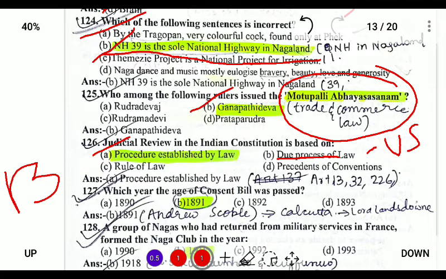What procedure is given in the law books, we have to follow that, following the facts. So this is called procedure established by law, and the Indian Constitution is based on procedure established by law.